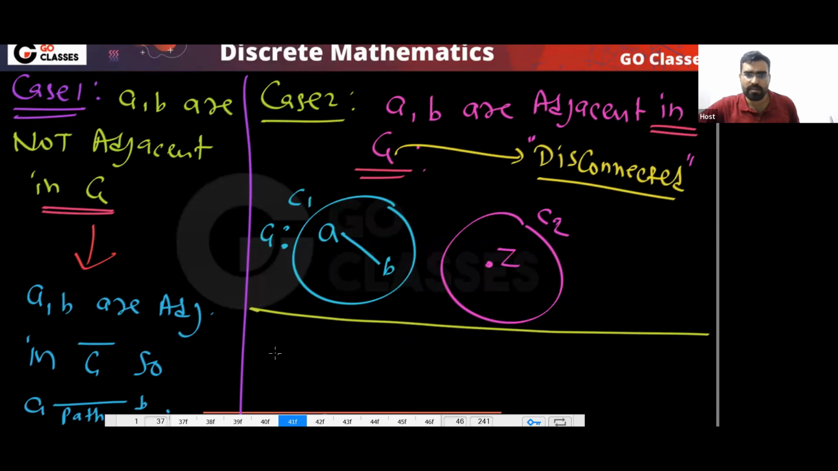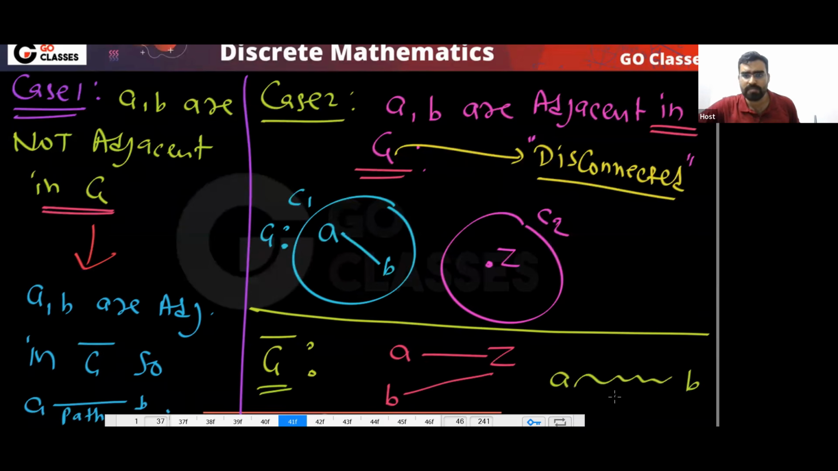So what will happen in G bar? If they are not adjacent in G, then they will be adjacent in G bar, like this. Yes or no? So finally, what does it mean? It means there is a path between A comma B, and this is what we wanted to prove. So whatever case happens, case 1 or case 2, there is a path between A comma B. Did you understand the proof?